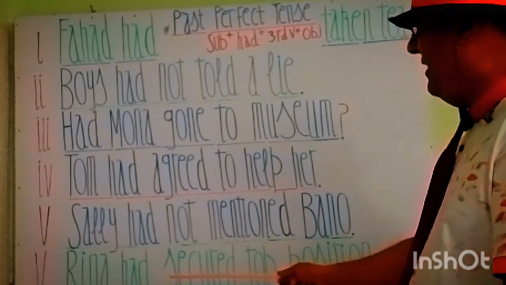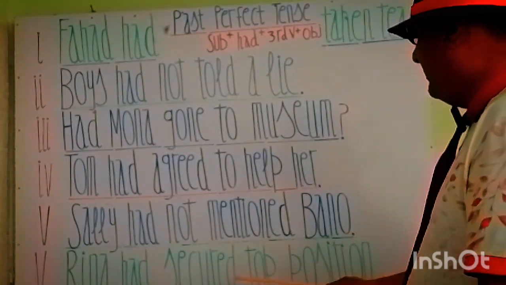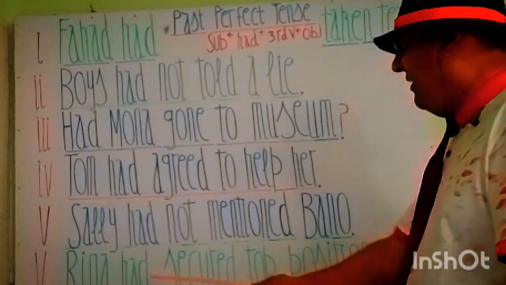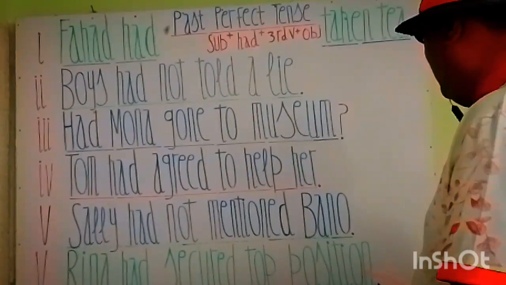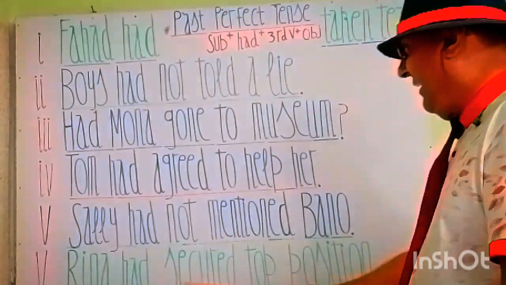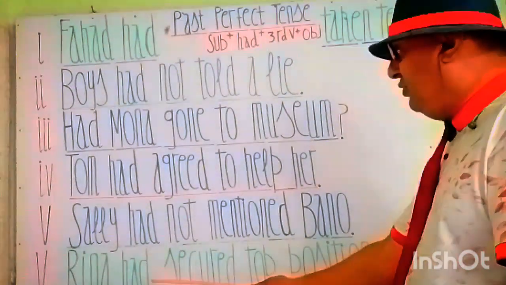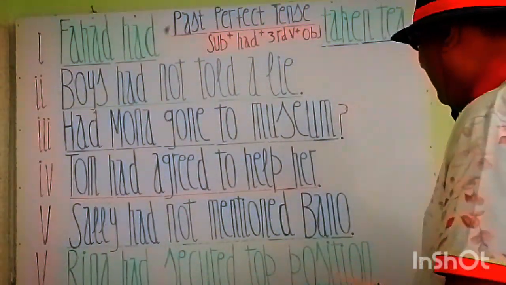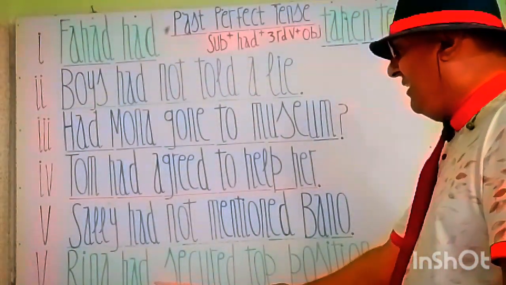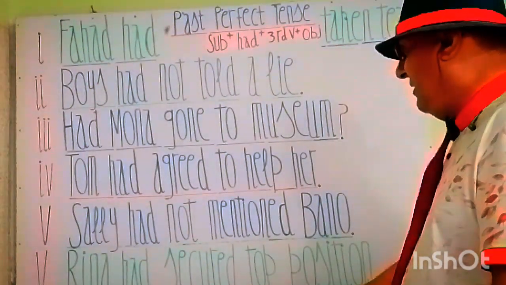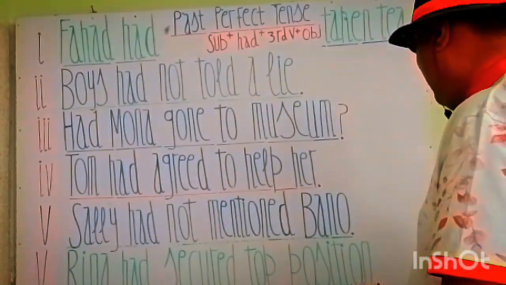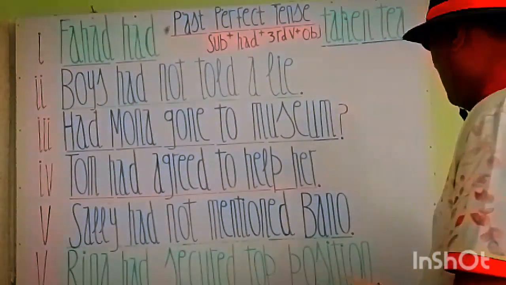Next sentence is Raina had secured top position. Raina ने चोटी की पोजीशन हासिल कर ली थी। Raina is a subject, had is helping verb, secured is the third verb form of principal verb, and top position is an object. So Raina had secured top position.